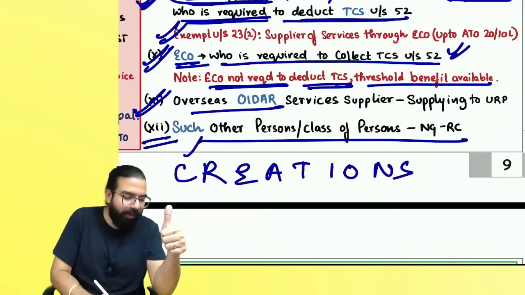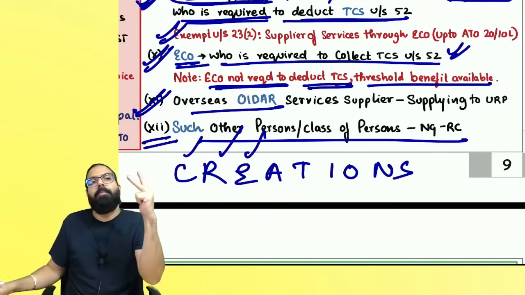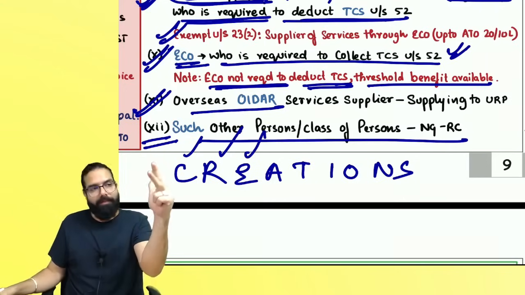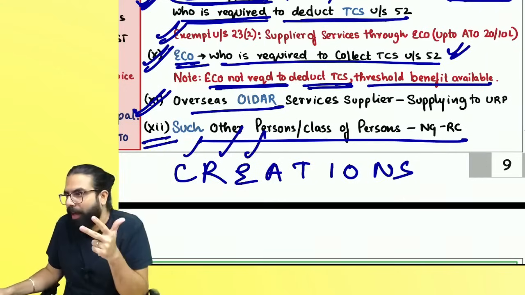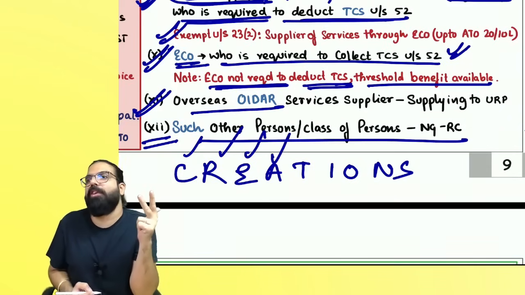Number one, C for casual taxable person. R for person required to pay tax under RCM. E for person supplying goods through e-commerce. Services wala is exempted up to 20 lakh or 10 lakh. A for agent. A for aggregators. Aggregators under section number 95.